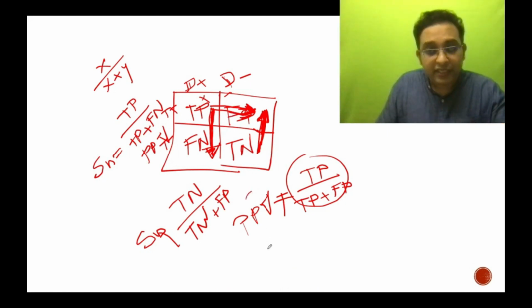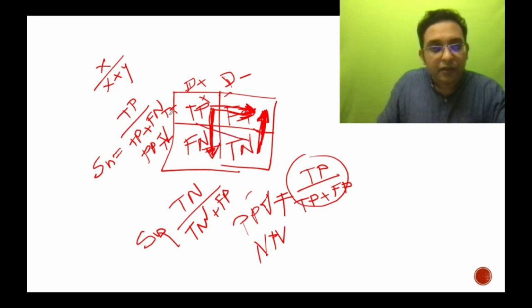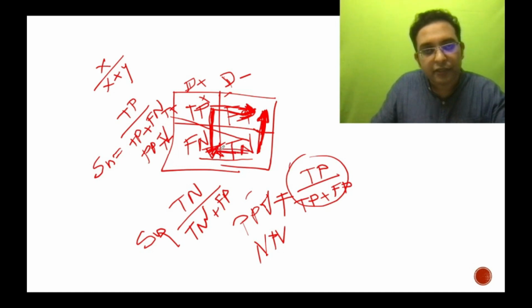And in the same way we can answer negative predictive value. It is going in the negative direction, that is this way. The arrow is going in this direction.